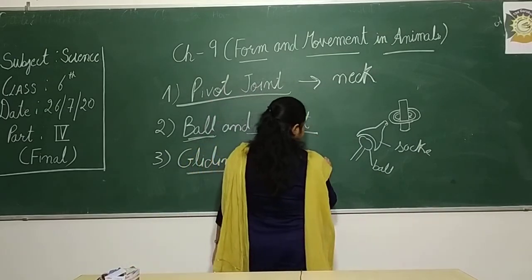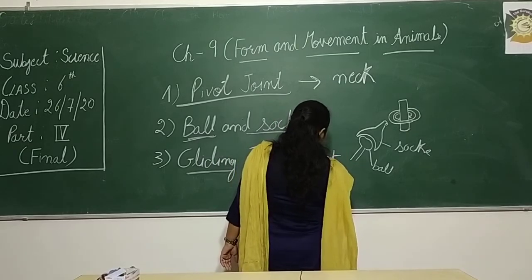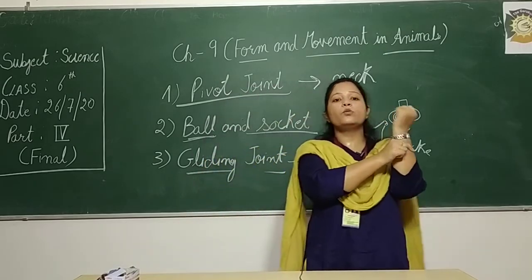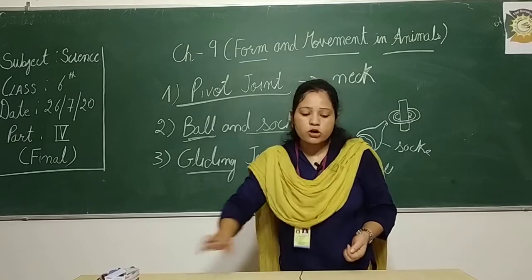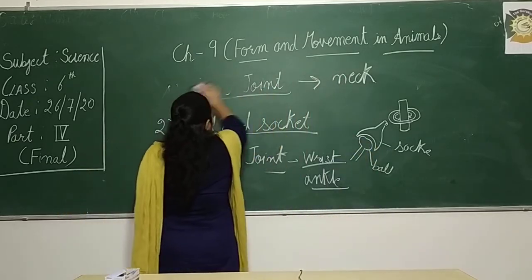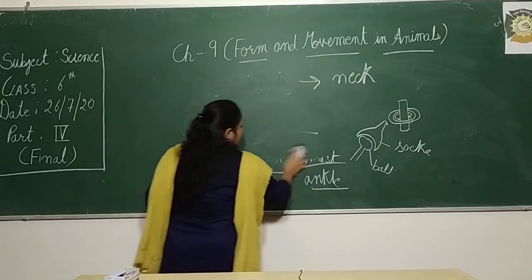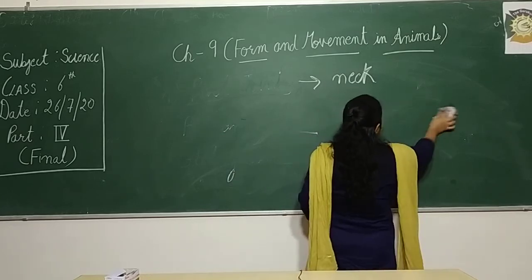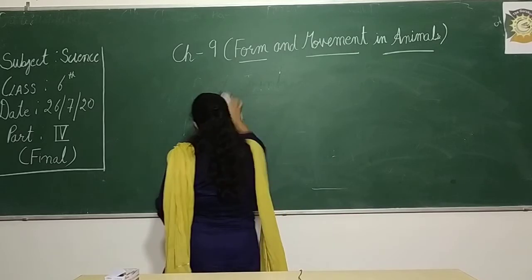Wrist and ankle. It is present in our wrist and ankle. So this is called the gliding joint. Now the last one, fourth one is left. Last freely movable joint is called the hinge joint.